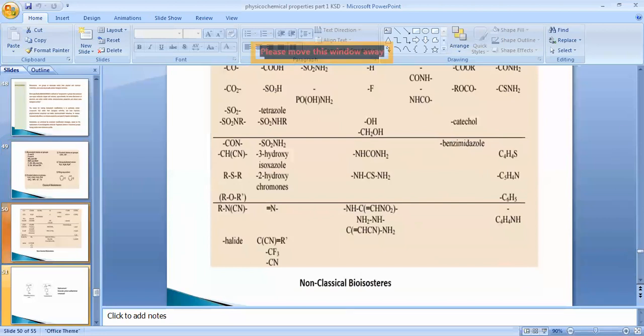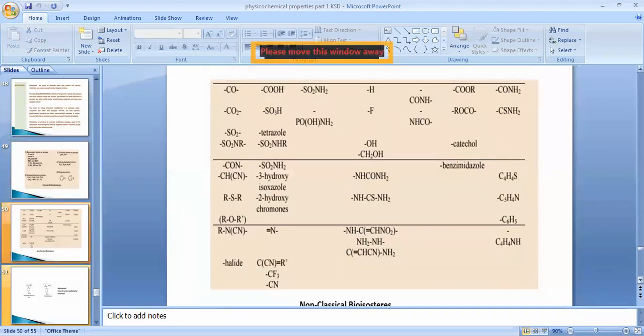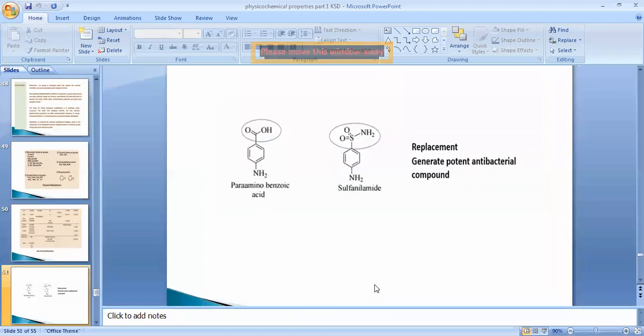Now there are some non-classical bioisosteres also there. And those are carbon monoxide, carbon dioxide, sulfur dioxide, and then acid, sulfur dioxide, tetrazole. So likewise, some of the examples of non-classical bioisosteres are also there.